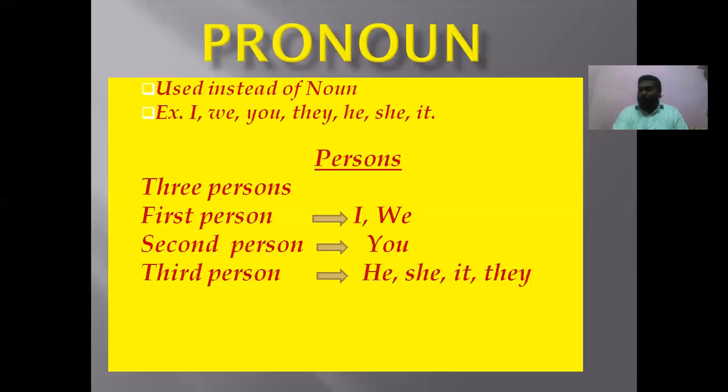So you have to remember that he, she, it are called third person singular pronouns. Okay, I think you may have understood the pronoun and persons is finished. Now we are going to see types of pronouns.